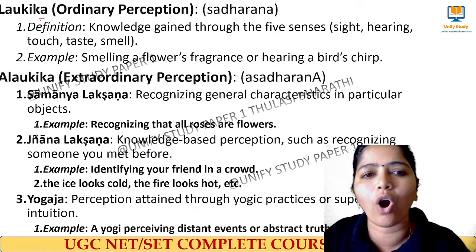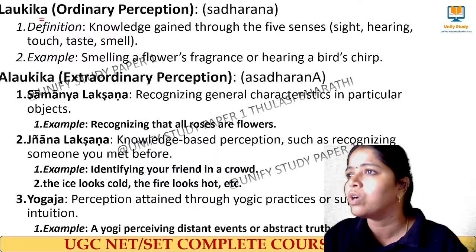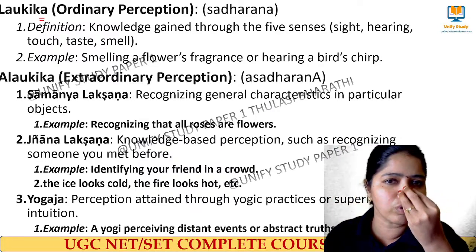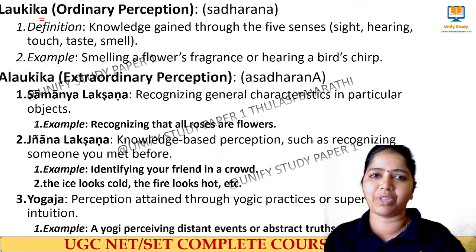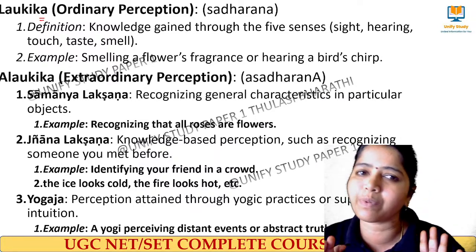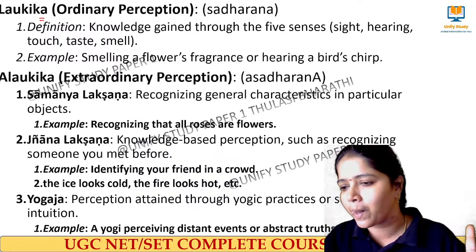So when I have an ordinary perception, I have very normal knowledge. How? Through seeing, through hearing, through smelling, through tasting, by touching. When I realize something, then we call it an ordinary perception or sadharana perception or laukika perception, right?